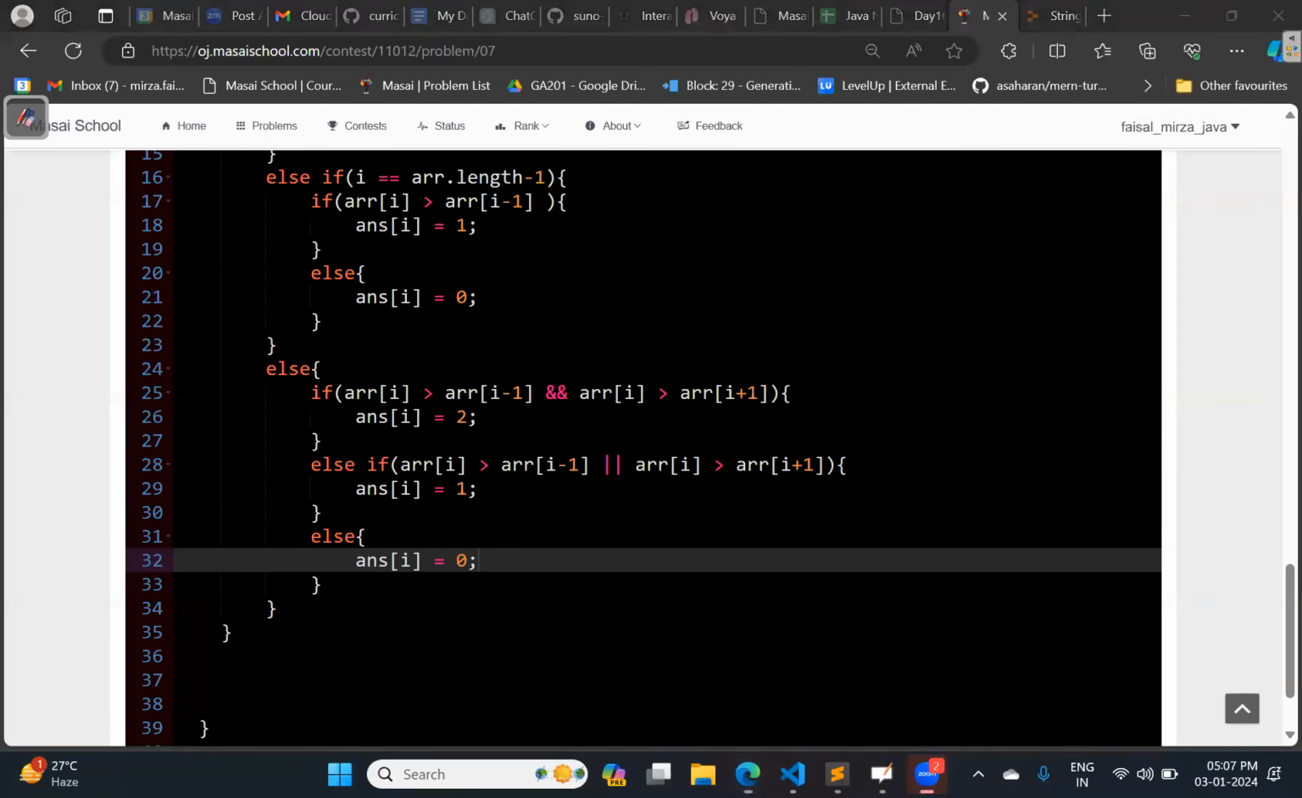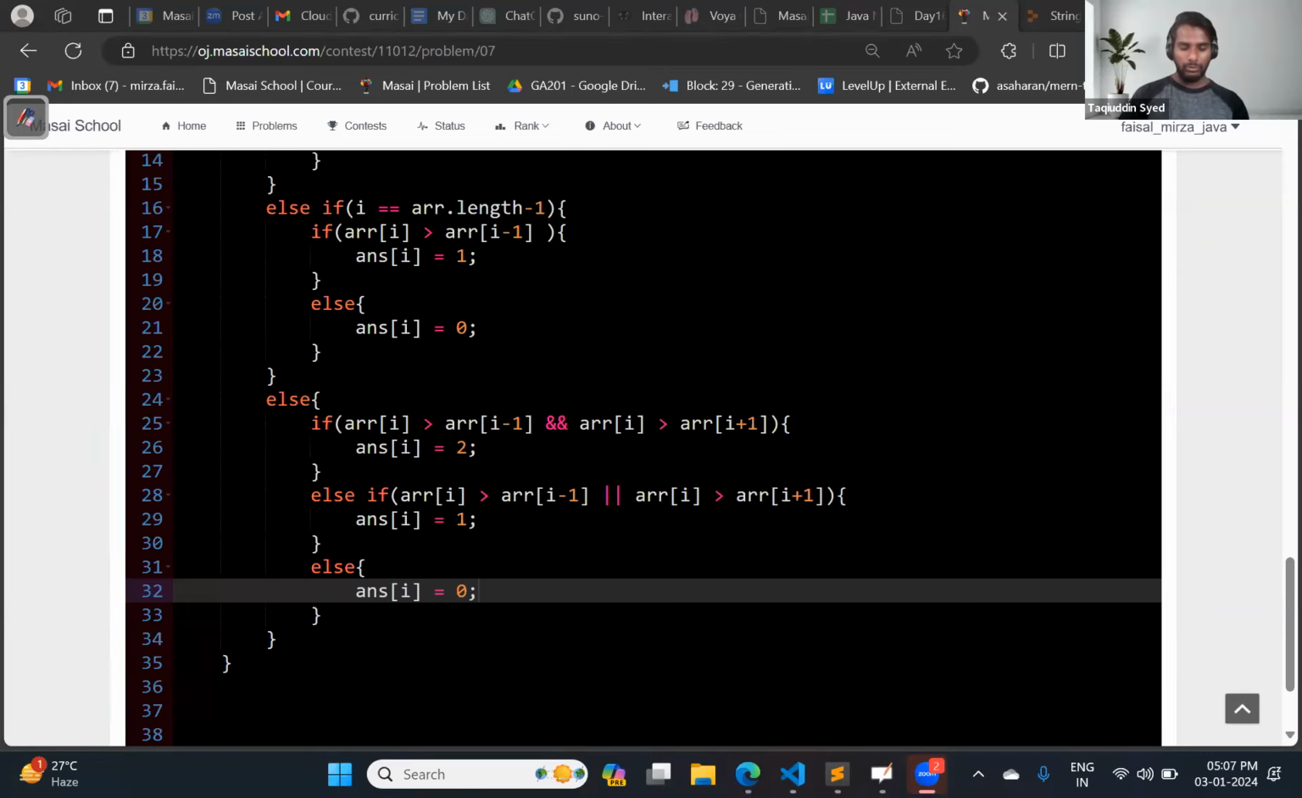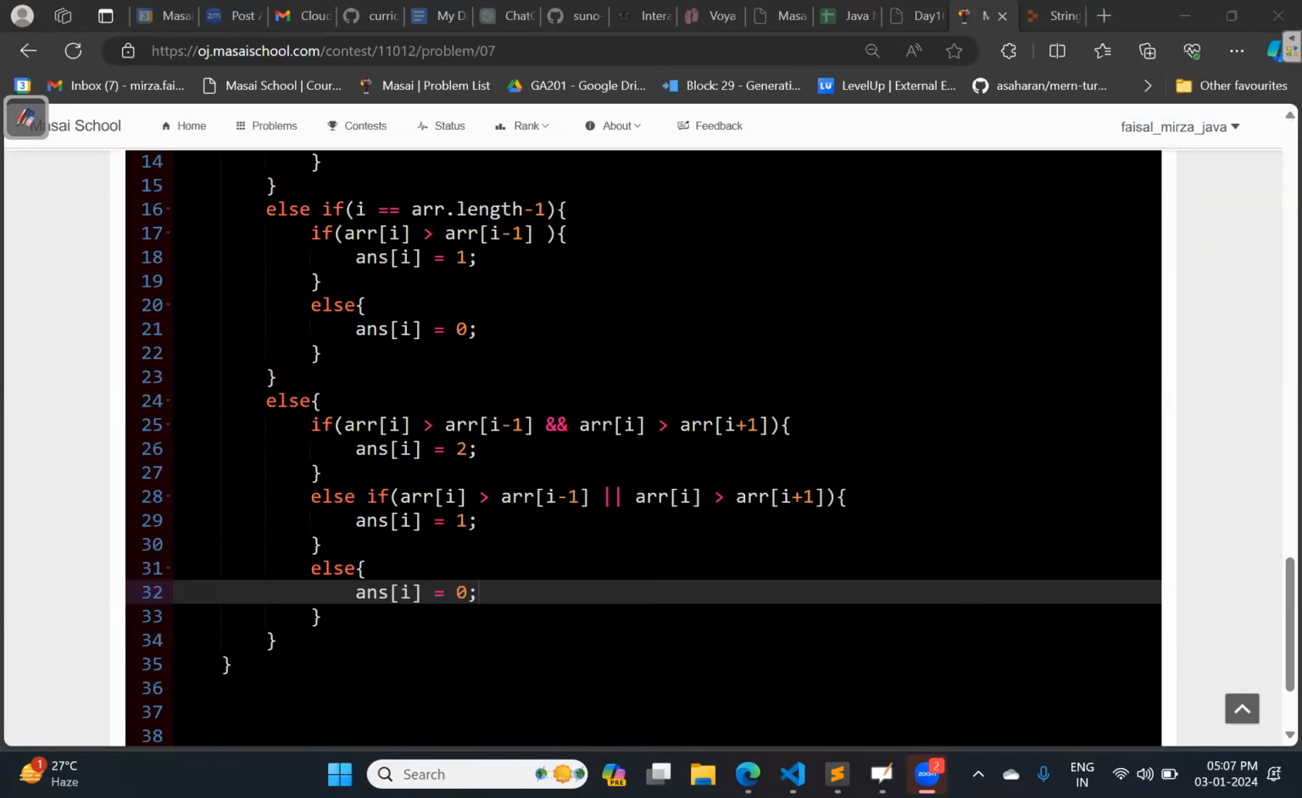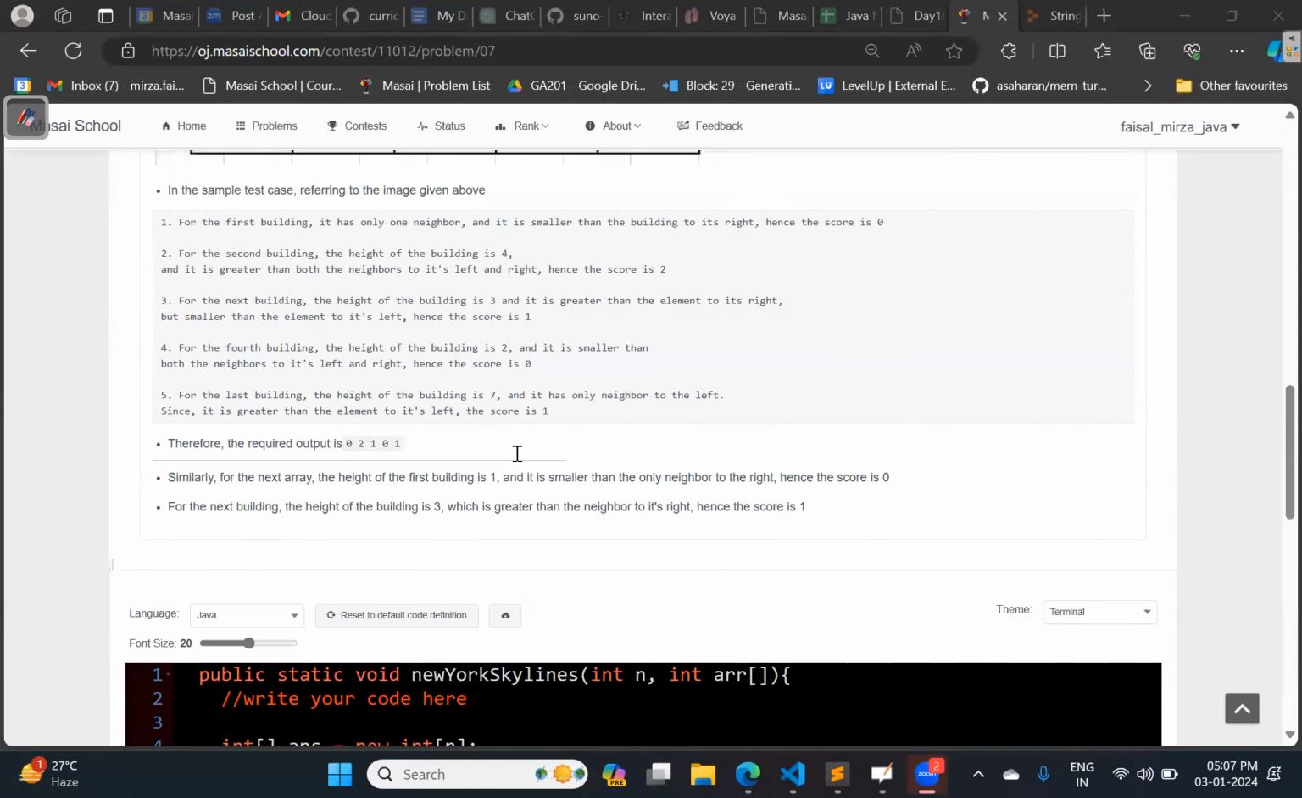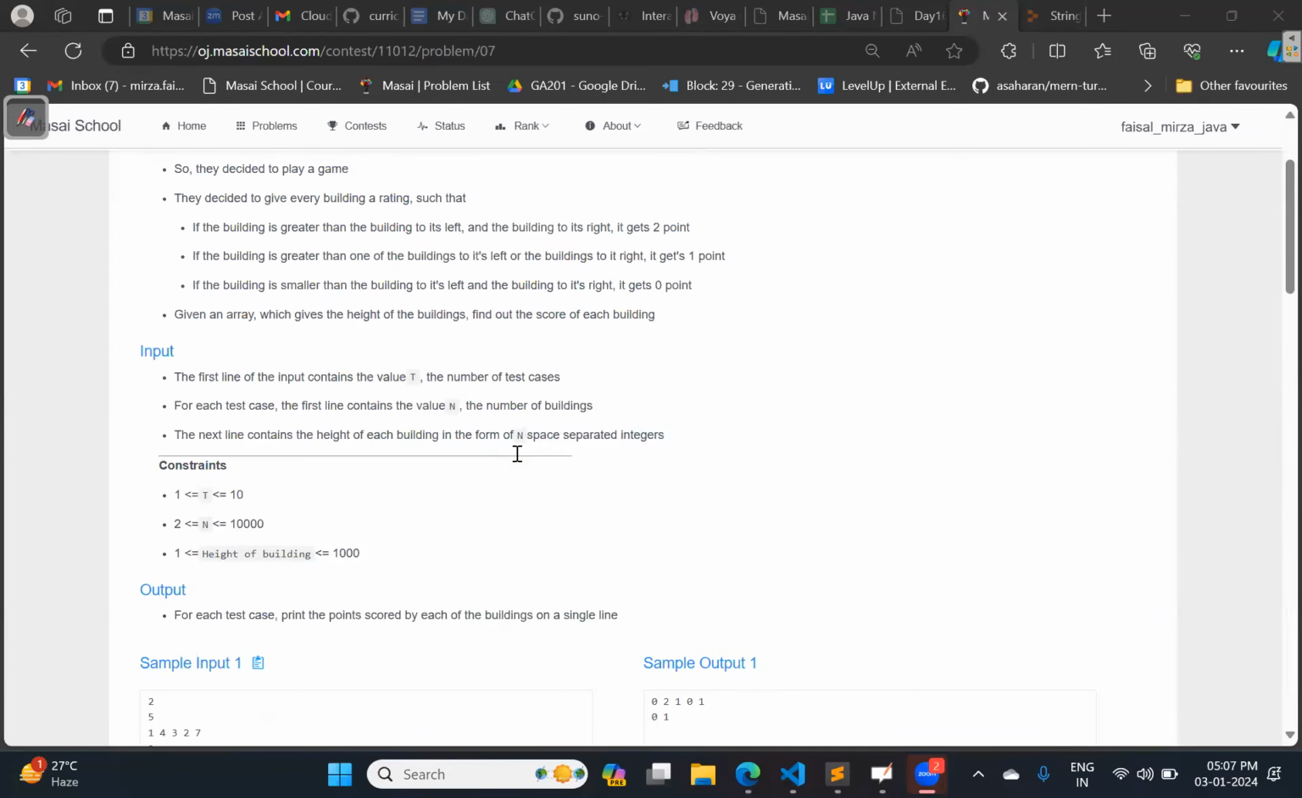Yes, sir, I have a question. If the value of both are equal, suppose AR of I minus 1 and AR of I plus 1 are both equal, suppose two buildings are of the same height, then over here as well they haven't mentioned this condition, whether these buildings will have the same height.